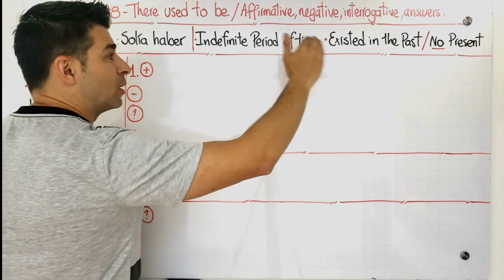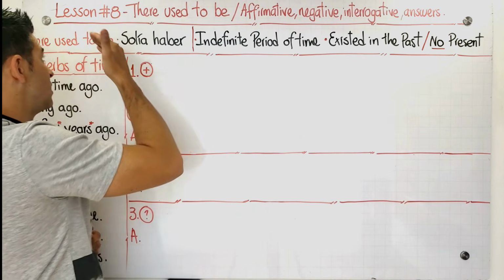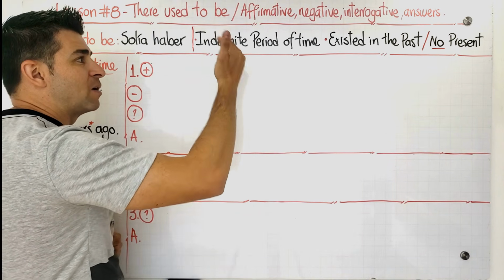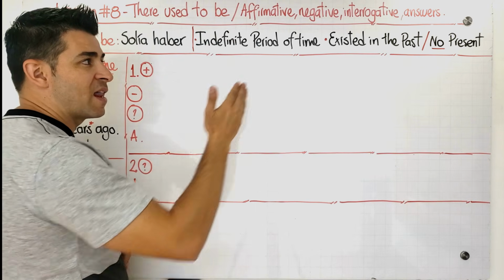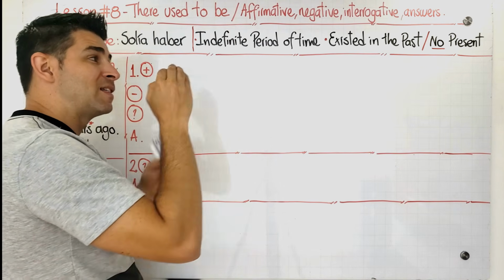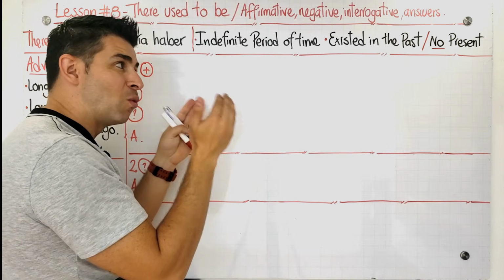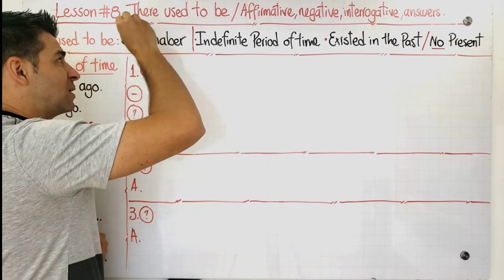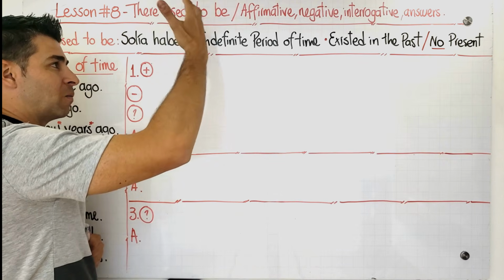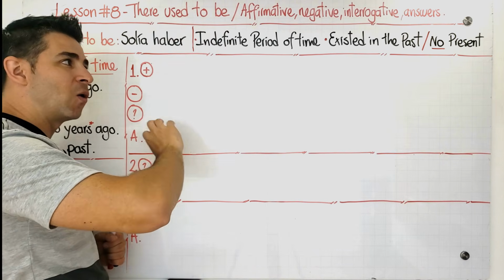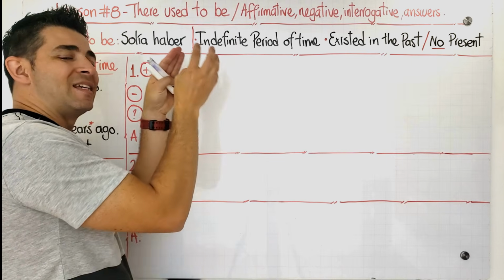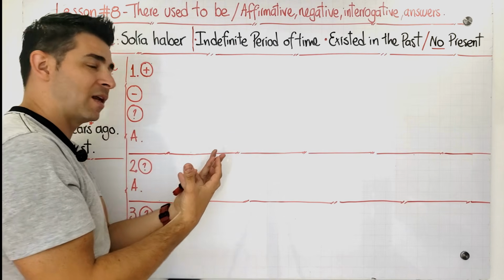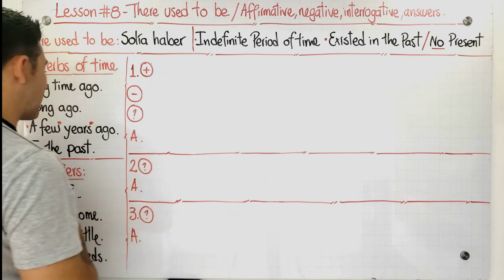And this is something important to take into account because we use there used to be when we want to talk about indefinite period of time. Something that existed in the past and is not in the present anymore. Okay? So take note of this. Entonces ya saben que vamos a utilizar solía haber para hablar de un periodo de tiempo en el pasado, algo que solía existir en el pasado por un periodo de tiempo, pero ya no está más en el presente. Okay? Take note of this, guys, please.